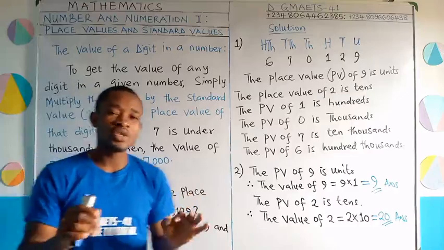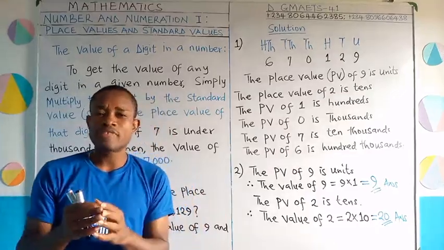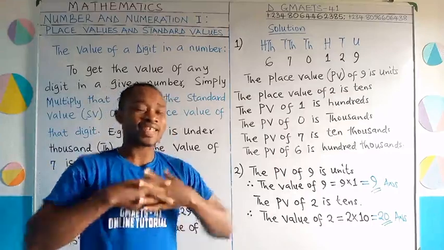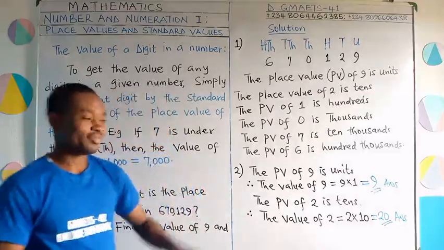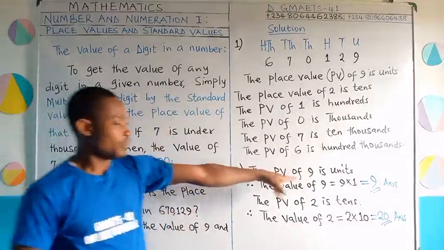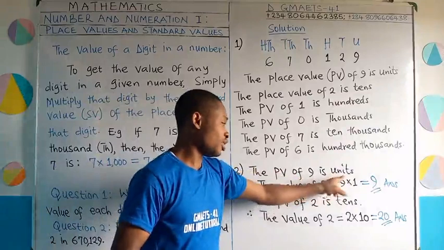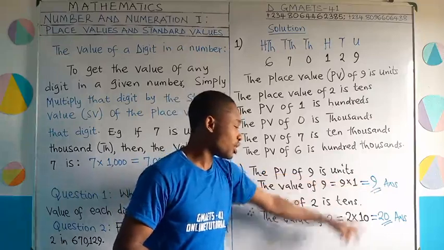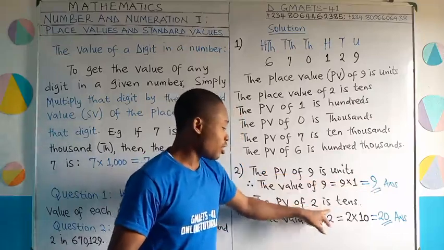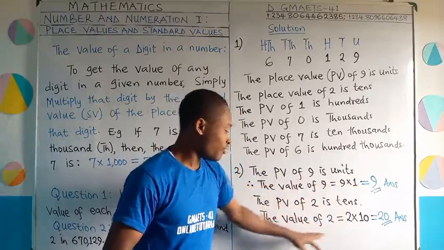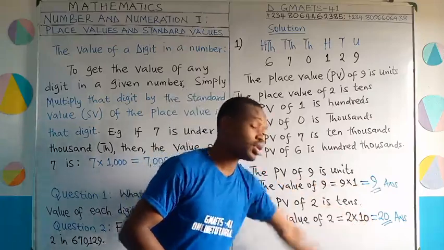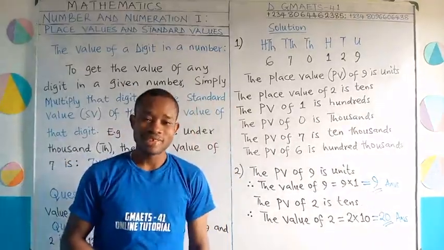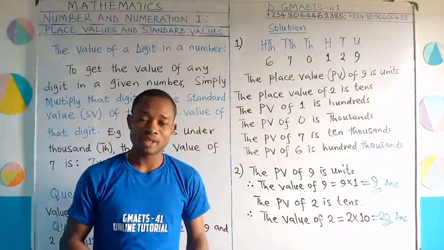Alright, now having said this, you see clearly that place values and values are very related, but they are not exactly the same. You can see that clearly here. The place value of 9 is units. But the value of 9, when you work it out, is what? 9. The place value of 2 is tens. But the value of 2, when you work it out, is what? 20. Let's move on to the place values and values of decimal numbers.